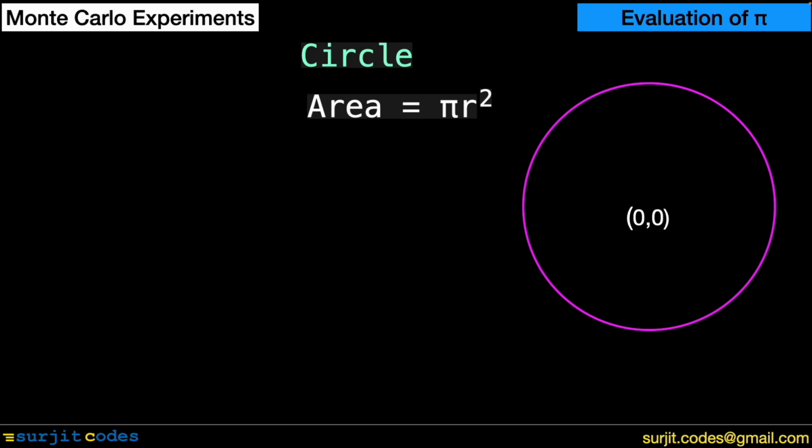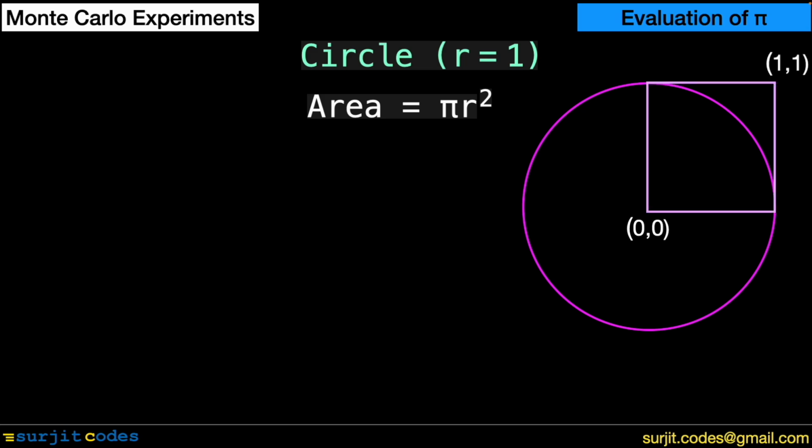Area of a circle is pi r squared. If the radius of the circle is 1 unit, its area is the numerical value of pi, which means that the segment of the circle within the square gives pi by 4. Let us proceed to find the area of this segment of the circle. Monte Carlo approach of this is very simple.